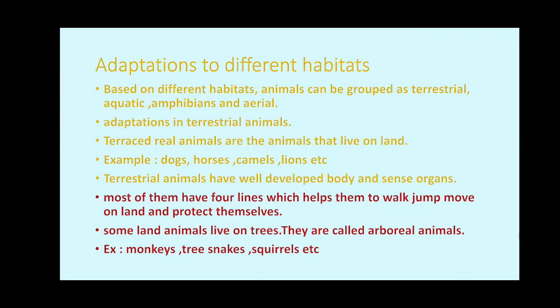Let us learn about terrestrial animals. In today's class we are going to discuss terrestrial animals in detail.